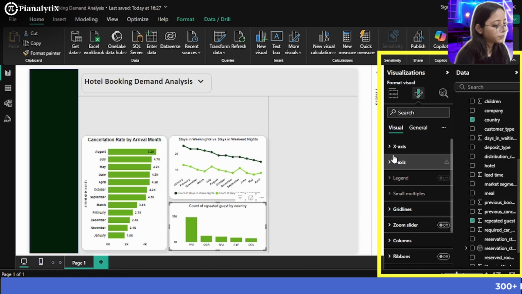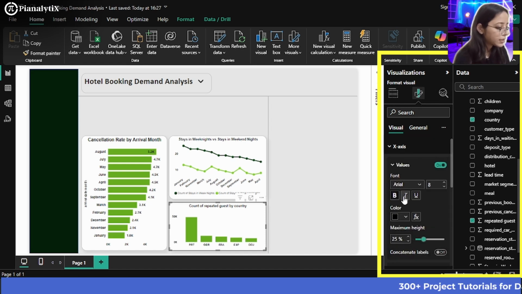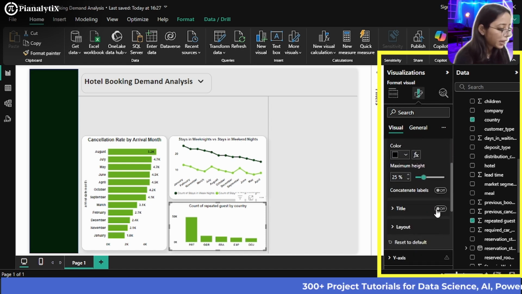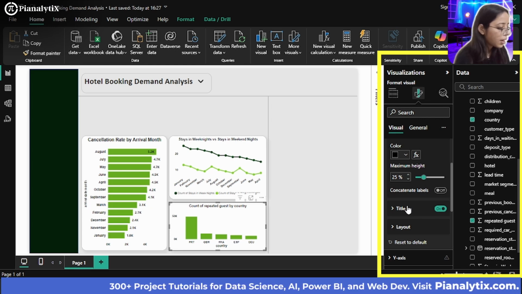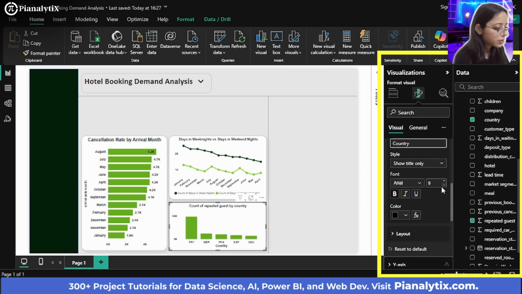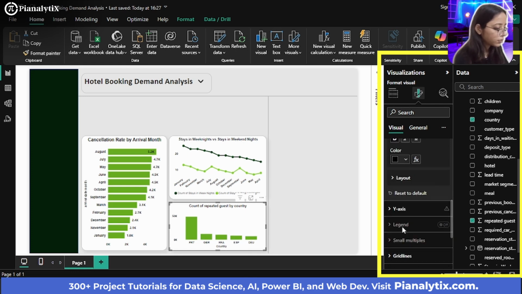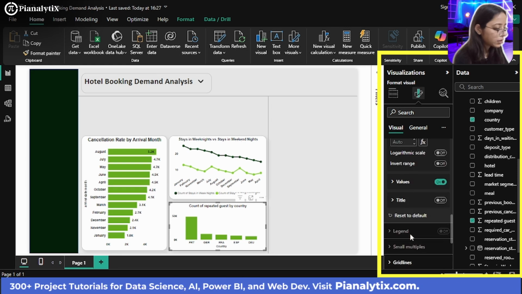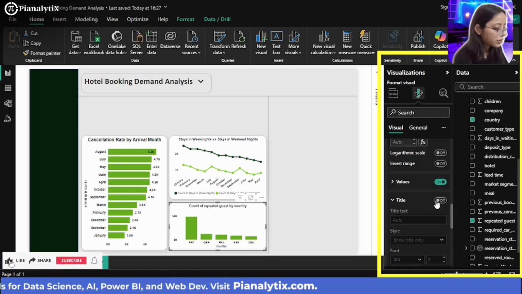For the x-axis, you can make sure that the title is on because we are not able to understand also. Or let me write in a much better manner, country. And I'll just minimize the size of this. And for the y-axis, you can switch on the title.